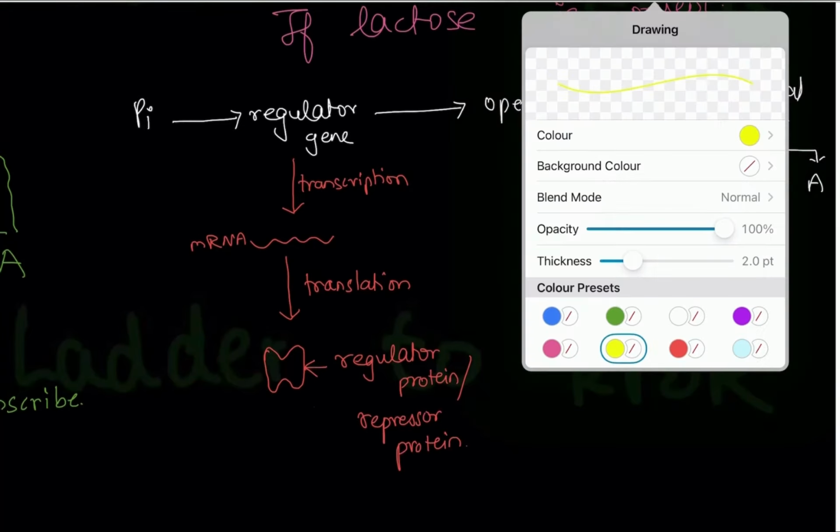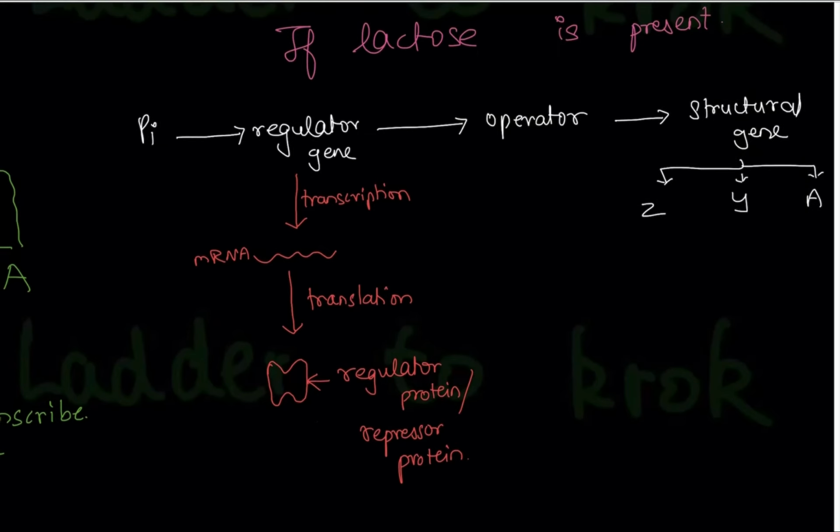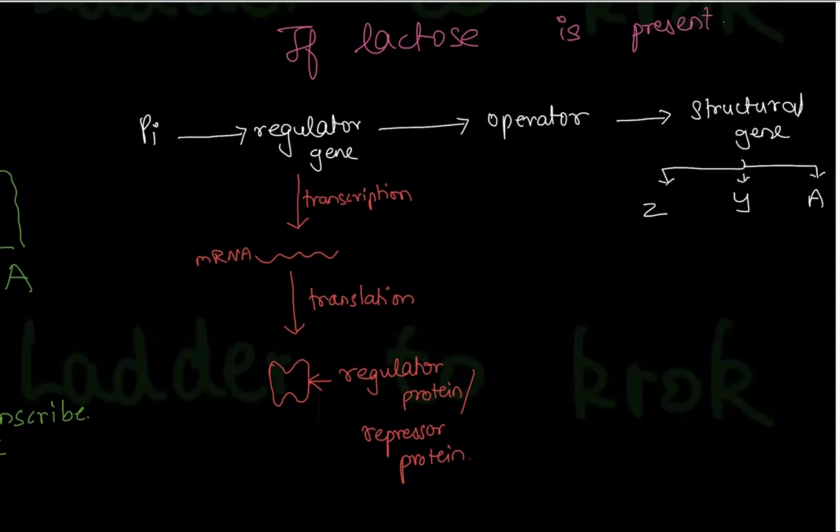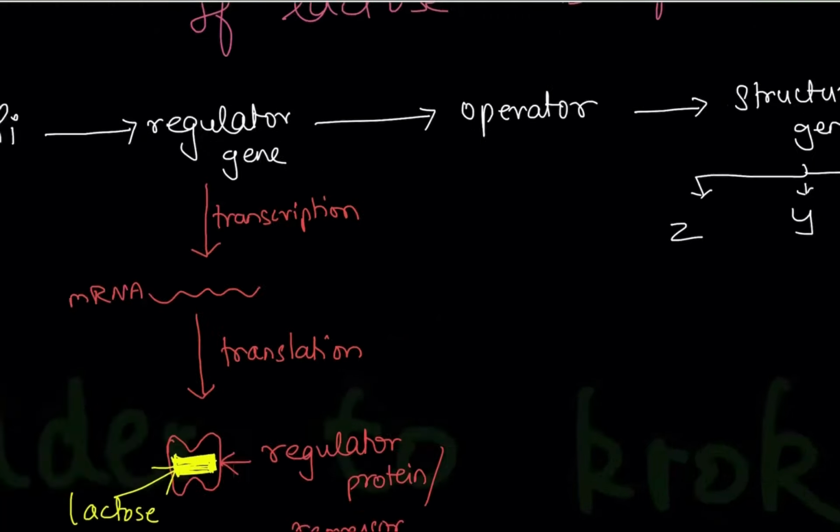So now let's look at what happens if lactose is present. When lactose was absent, this regulator protein went and bound to this operator, right? So RNA polymerase would not move forward. But now if lactose is present, suppose this yellow shade is your lactose. So lactose comes and binds to this regulator protein. Now if lactose binds to the regulator protein, it makes it inactive. So this regulator protein cannot go and bind to the operator. So now the operator is free.